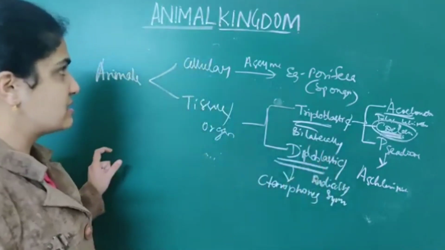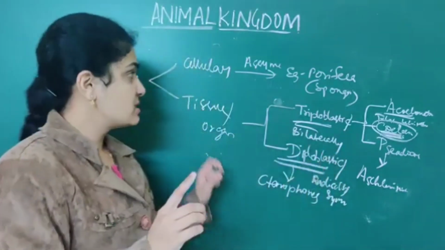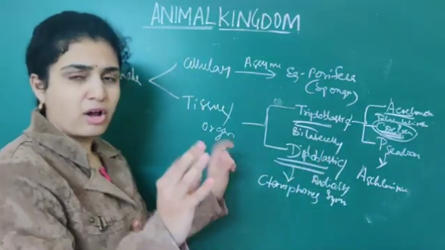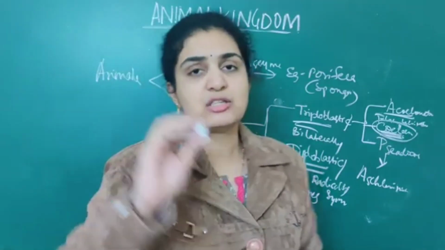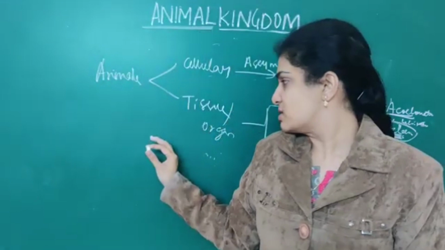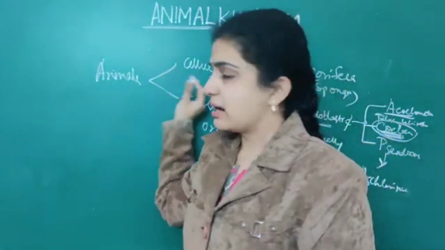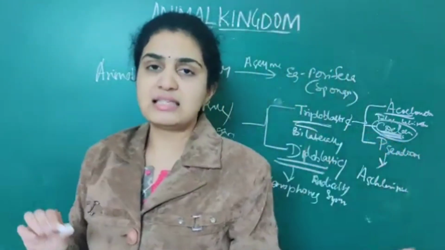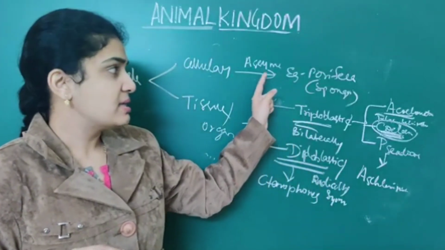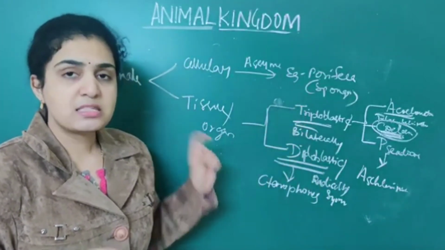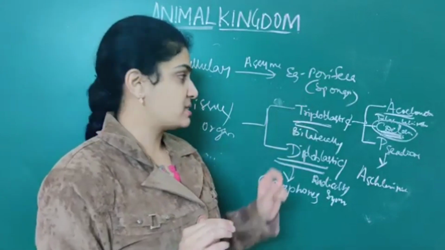Based on this, you can easily divide. The first important point to remember is that animals are divided based on cellular level as well as tissue level or organ level. Under cellular level there is only one, that is asymmetrical, and it is sponges. It exhibits the cellular level of organization.